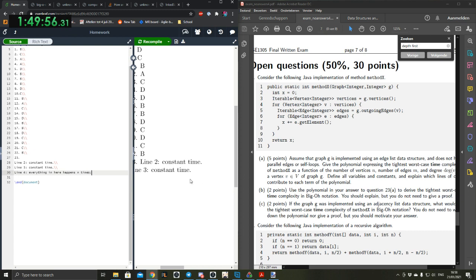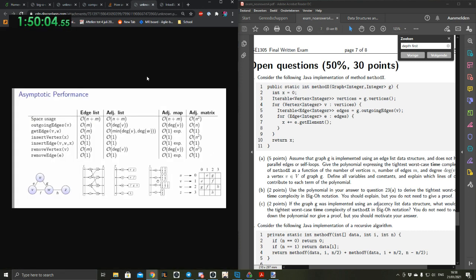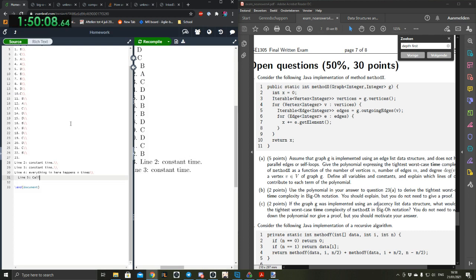Everything in here happens n times. So then I'll indent it, line 5. Outgoing edges of v is of time m. Calling outgoing edges with an edge list is big O of m.